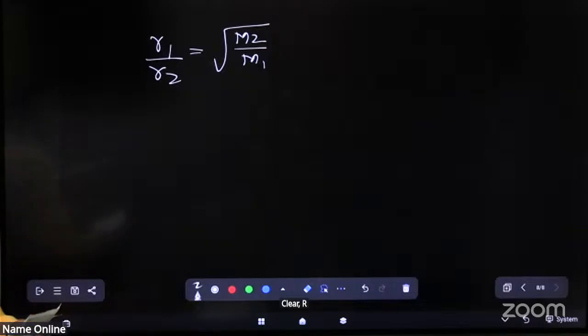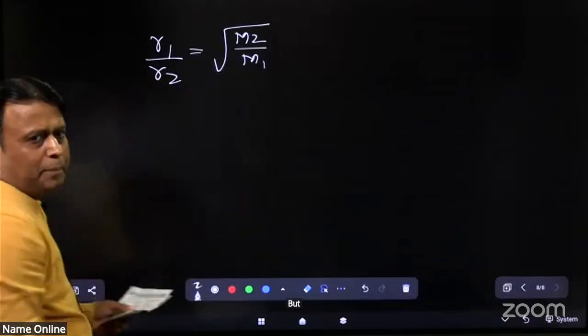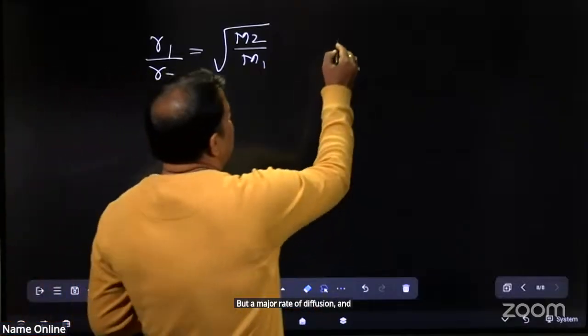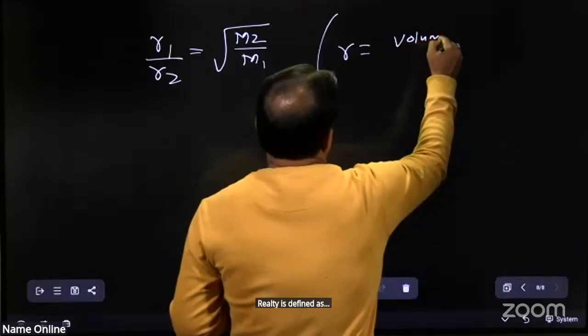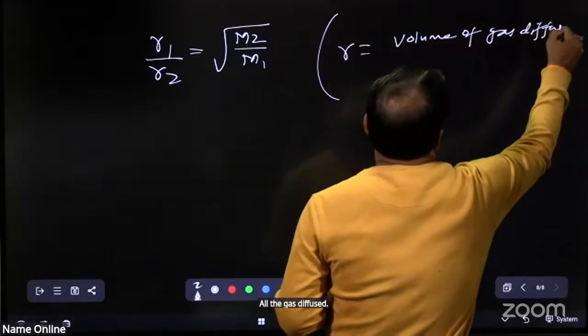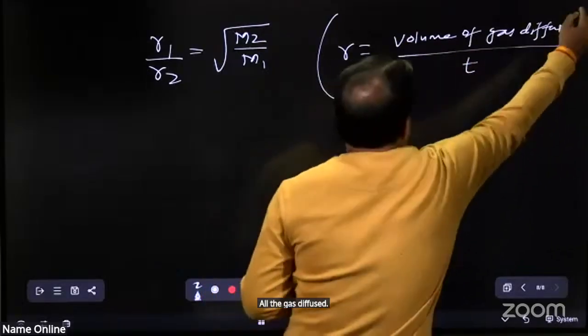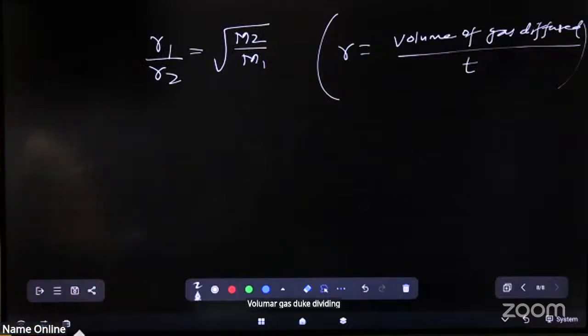R1 by R2 is equal to root under M2 by M1. But R is rate of diffusion, and rate is defined as volume of gas diffused divided by time.